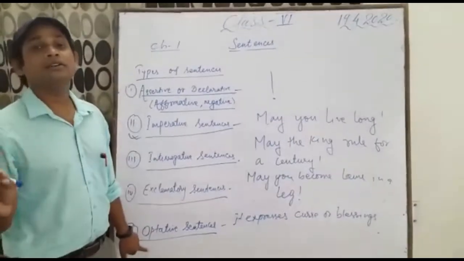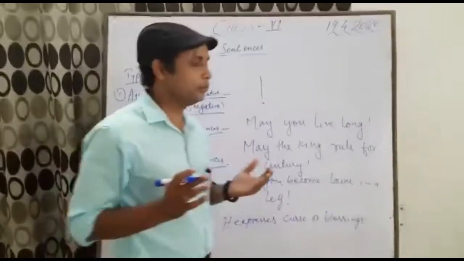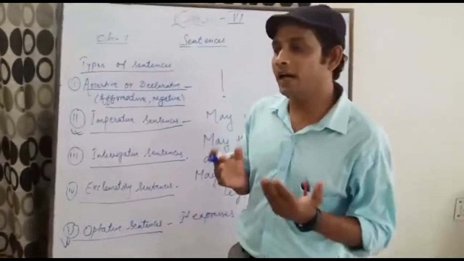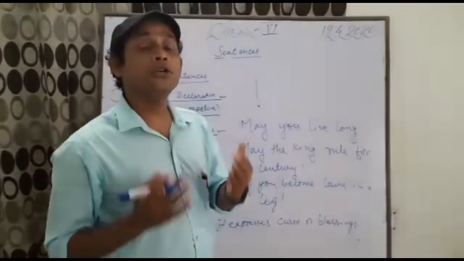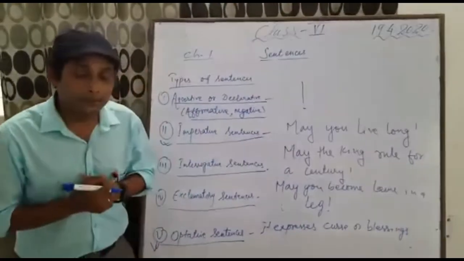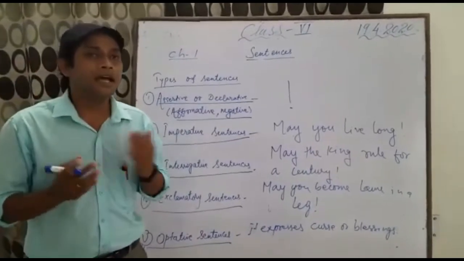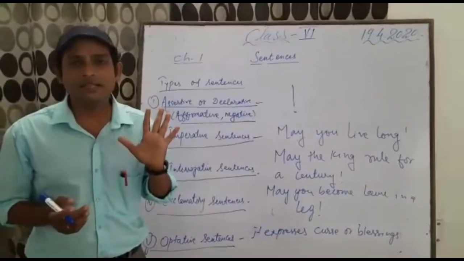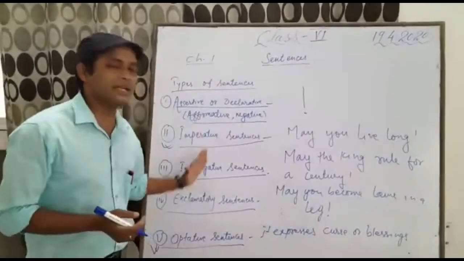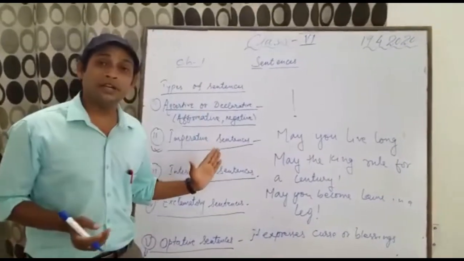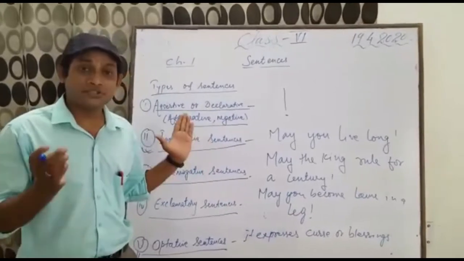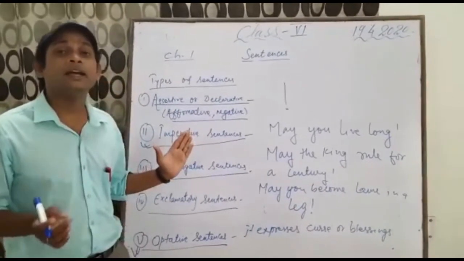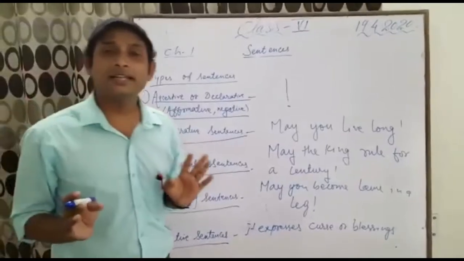Now I'll give you exercises, and you have to find out and identify what type of sentences they are. And one more homework will be given to you. You need to write at least 5 examples of each type of sentence. Just go through this video very carefully. Just try to understand well and find out 5 sentences of each type.